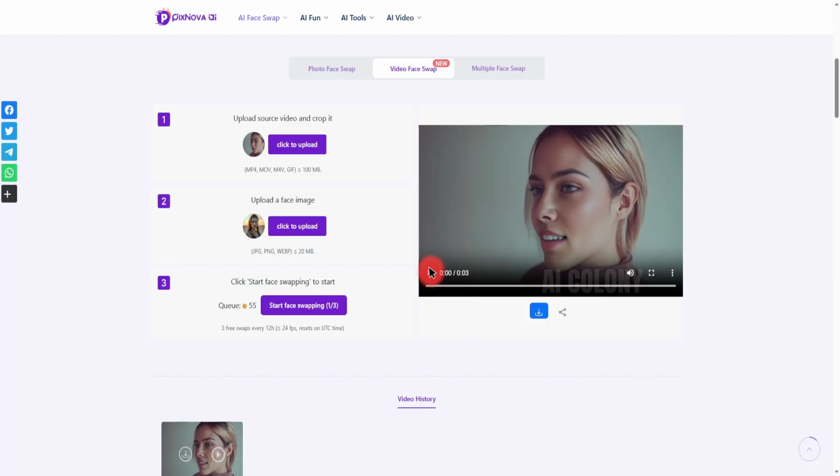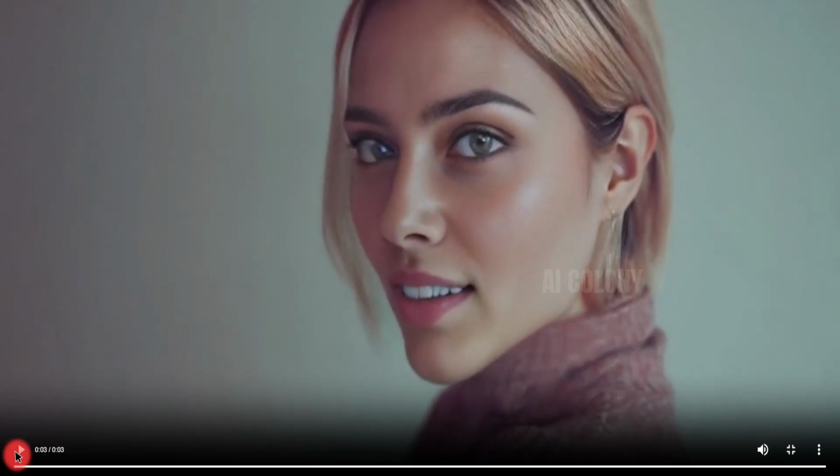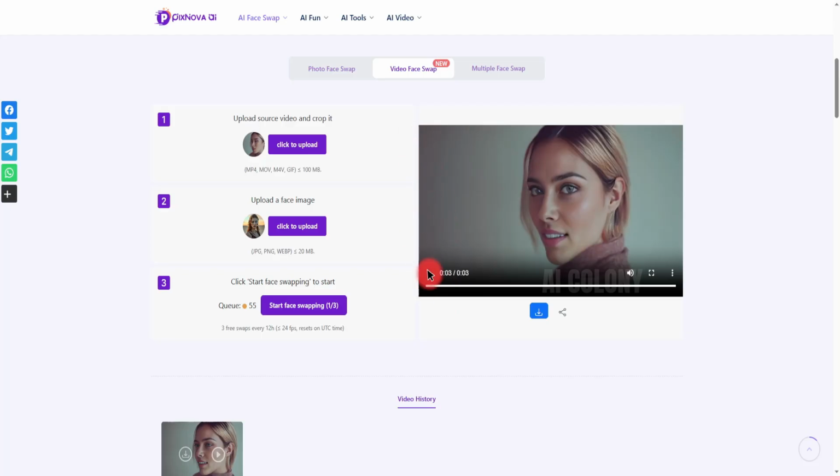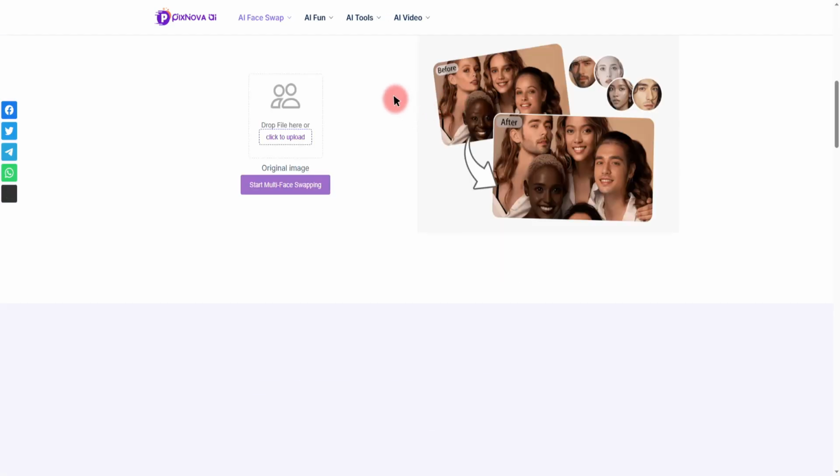Let's take a look. This is incredibly well done, opening up vast possibilities for viral video content. So now you can seamlessly swap faces in both static images and dynamic videos. Excellent! Now, let's explore the multiple faces swap feature. This innovative function is currently available exclusively for images. To demonstrate this feature, I will use this group image.